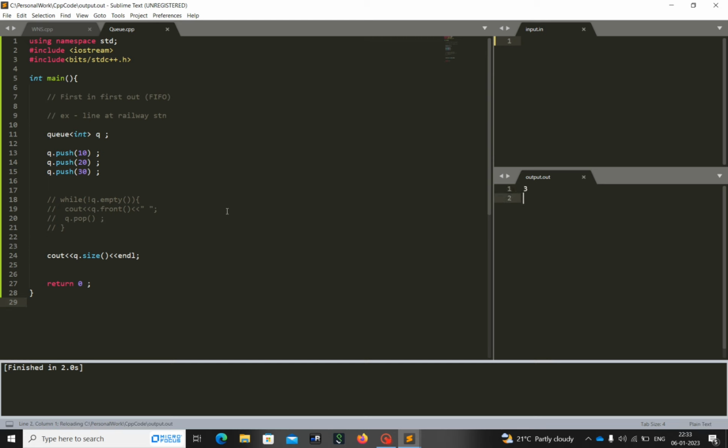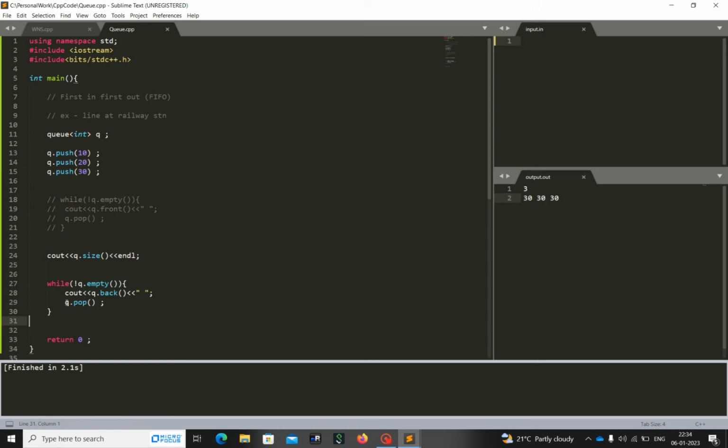Yeah, see, 3 we are getting. Okay, so now let me show you if we are trying to get the back element. See what will happen. This is going to pop the first element anyhow, this 10 will be popped out, but it will try to print first 30, then this 10 will get removed. Again this will print 30 and 20 will get removed. Again this will print 30 and will remove this 30. Let's see, 30 30 30.